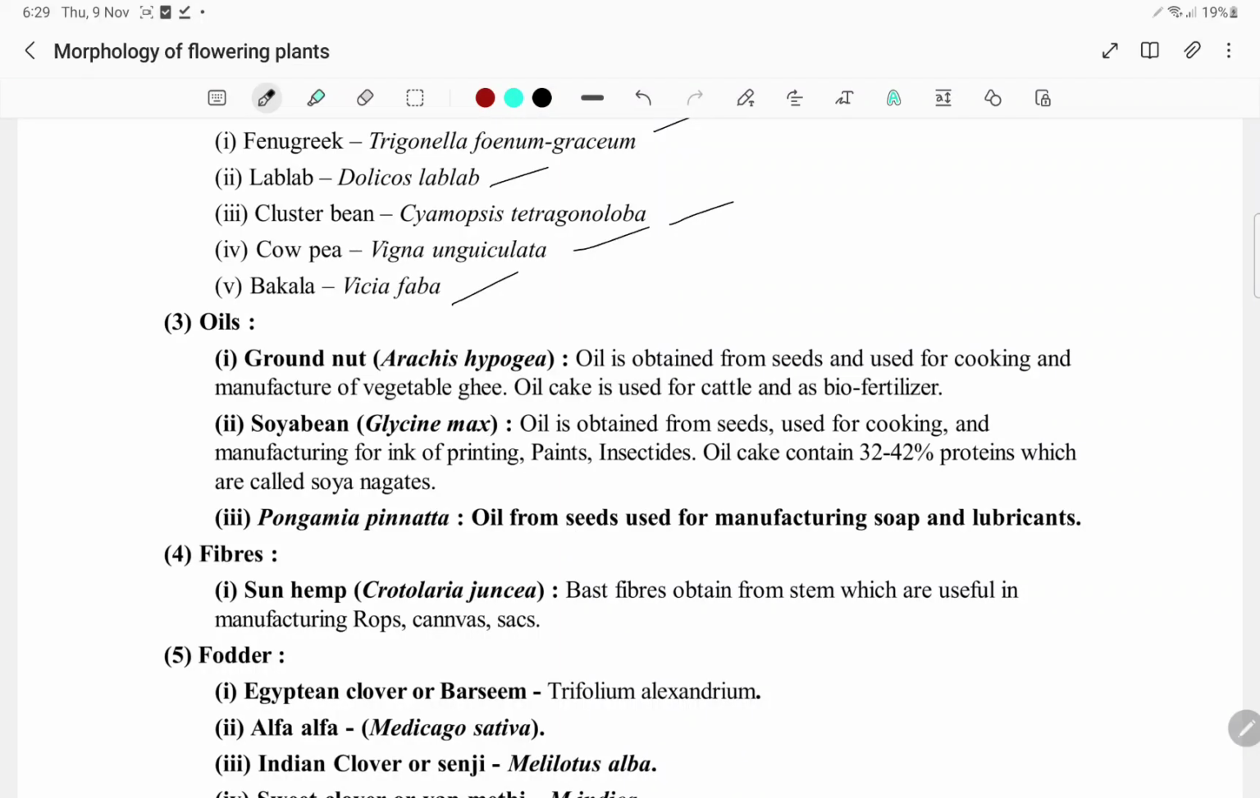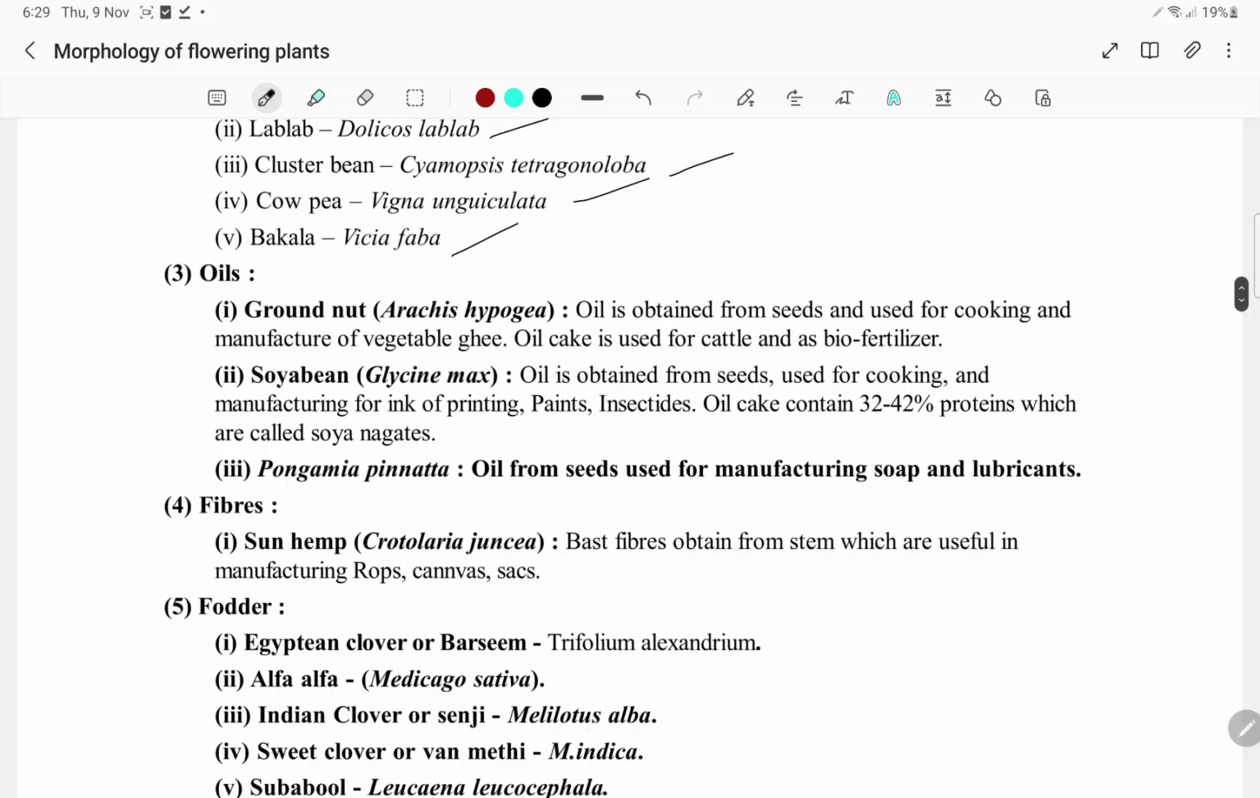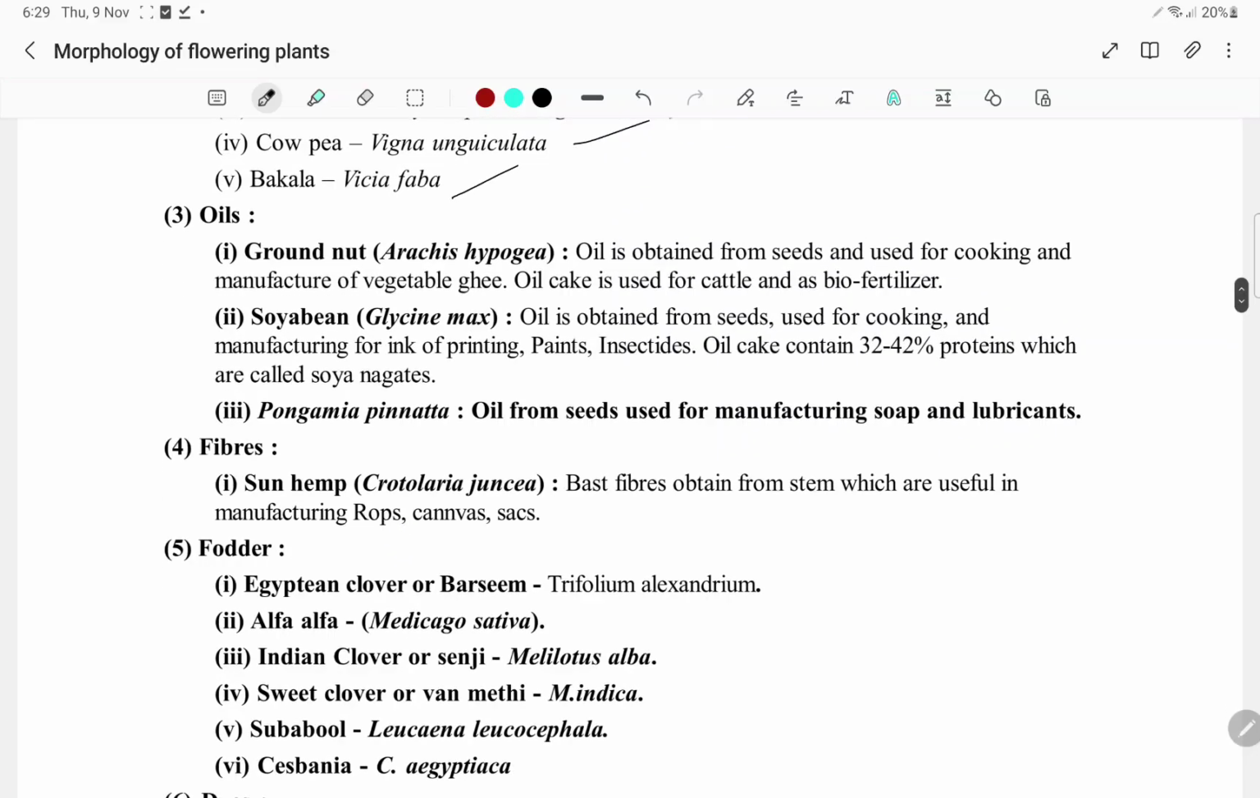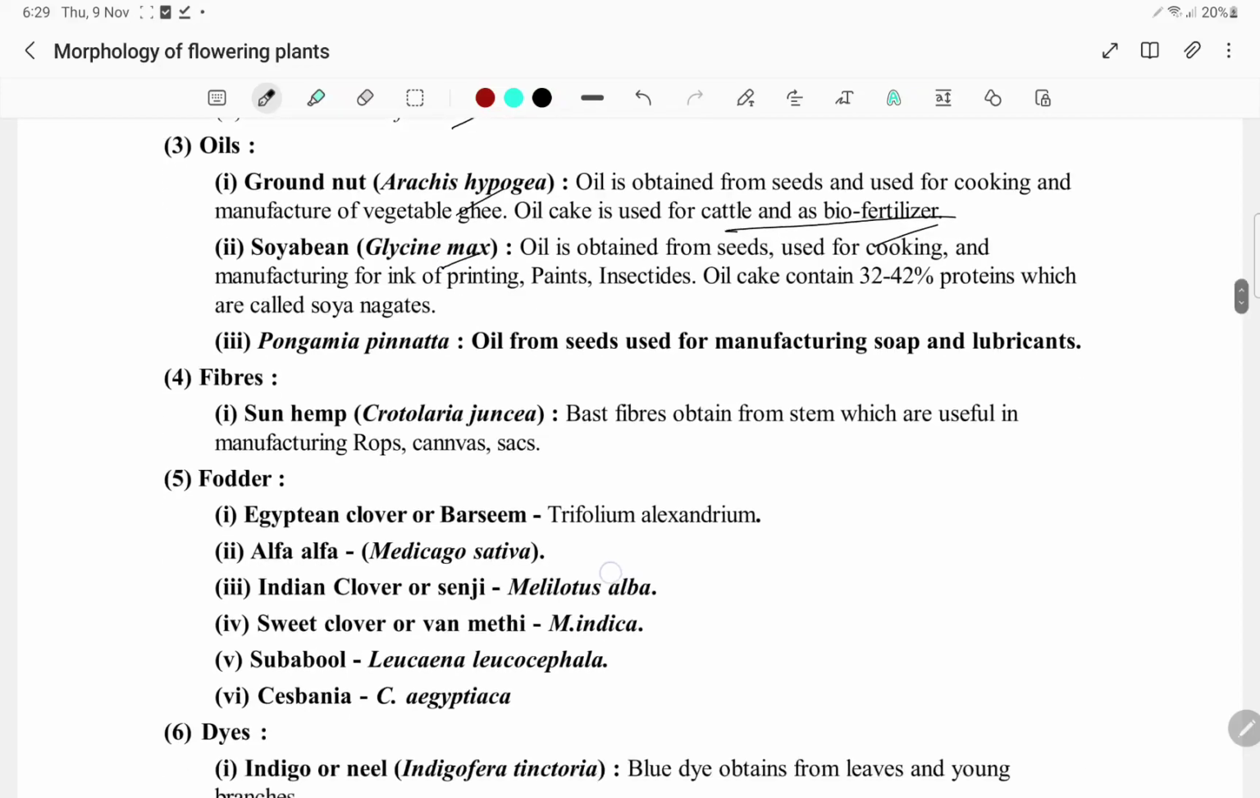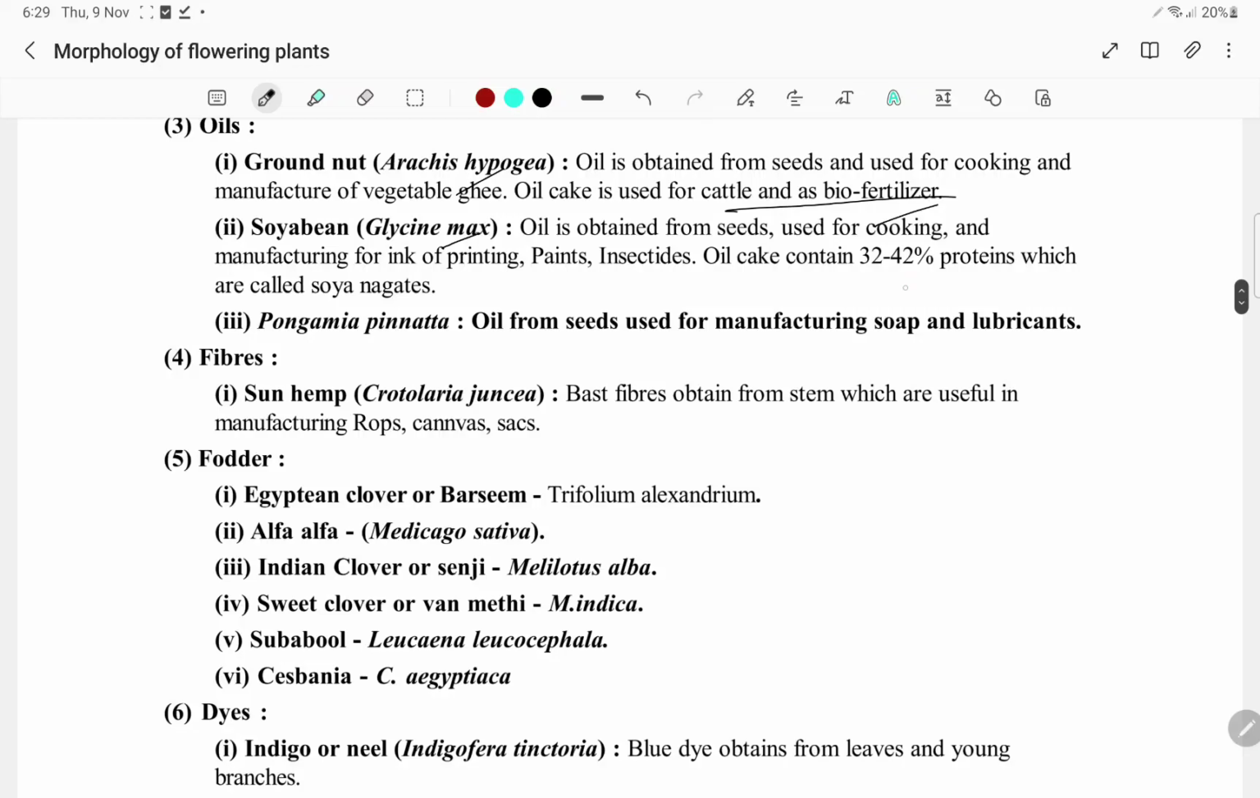So you can see Taylor and his colleagues used Vicia faba for the semi-conservative method of replication that you will be getting in genetics. Oils: groundnut, Arachis hypogaea. The oil is obtained from seeds, used for cooking and manufacture of vegetable ghee. Oil cake is used for cattle as biofertilizer. Glycine max, oil is obtained from seeds, used for cooking, manufacturing ink for printing, paints, insecticides. Oil cake is 30 to 42% protein, which is used for making soya nuggets.